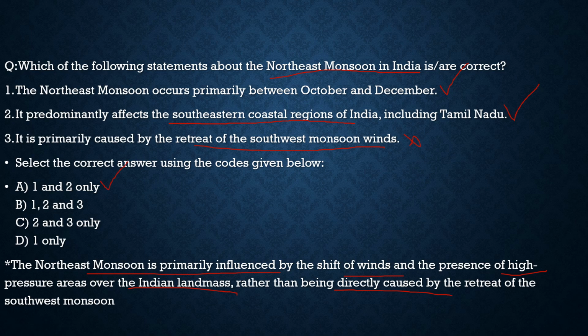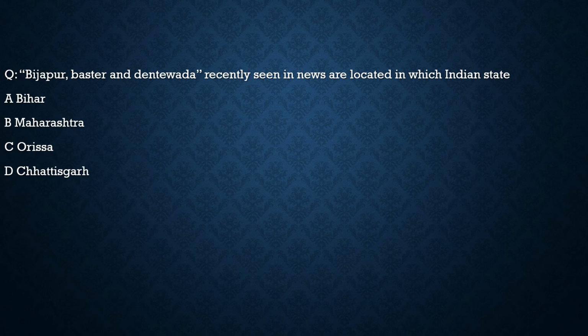With this, let's move to another question on the next slide. It is about these particular areas given in the news. Bijapur, Bastar and Dantewada, recently seen in news, are located in which Indian state? Is it Bihar? No. Is it Maharashtra? No. Is it Orissa? No. Is it Chhattisgarh? 100% correct. So with respect to this question, the correct statement is option D. With this, let's move to another question.